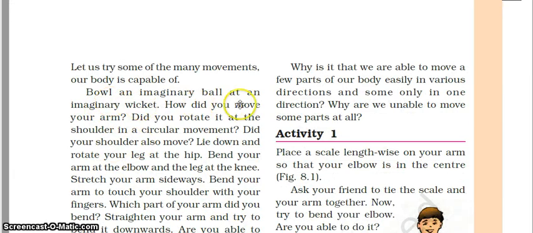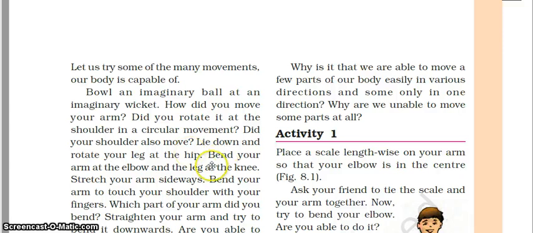Now bowl an imaginary ball at an imaginary wicket. How did you move your arm? You have rotated your arm in a circular motion, and generally you are using your shoulders and your arm. Your complete arm is rotating from your shoulder. Now if you want to bend your arm, you are bending it from the elbow, right?